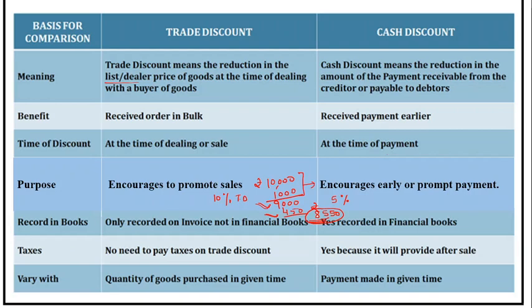Now, since it's not recorded, the taxes are also not levied on trade discount. But cash discount is provided after the sale, therefore taxes are levied on this. And trade discount varies depending on the quantity of goods purchased in a given time. The more quantity you purchase, the more discount you will get, and cash discount is related with the payment.